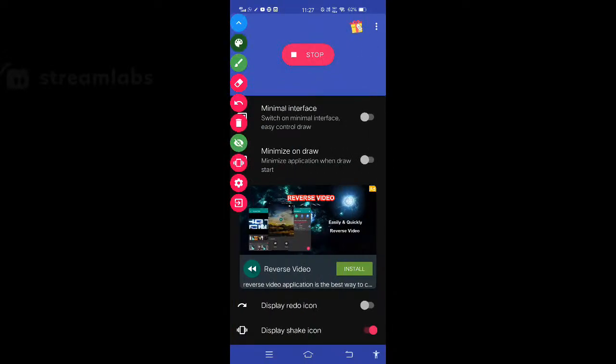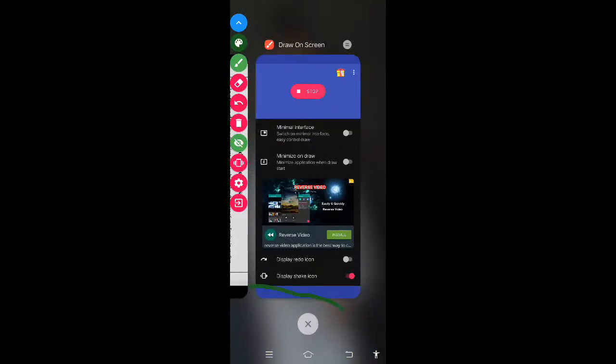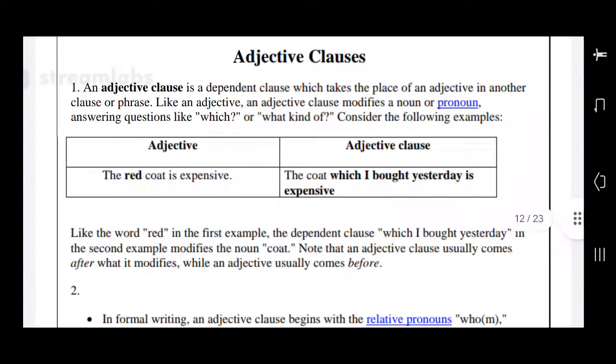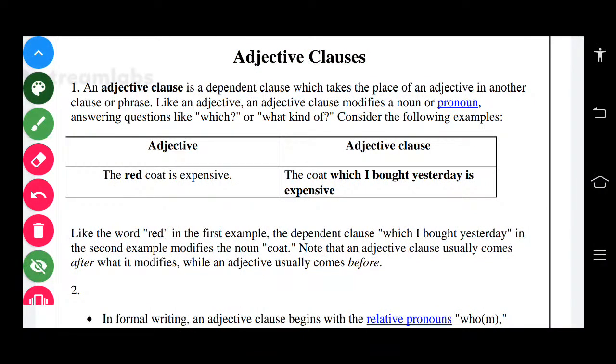In embedded classes, generally, we use clauses by using relative pronouns. Did you understand what it is? Right, relative pronouns. How many of you have an idea about relative pronouns? Does anyone have an idea regarding relative pronouns? So by using relative pronouns, we can make adjective clauses.